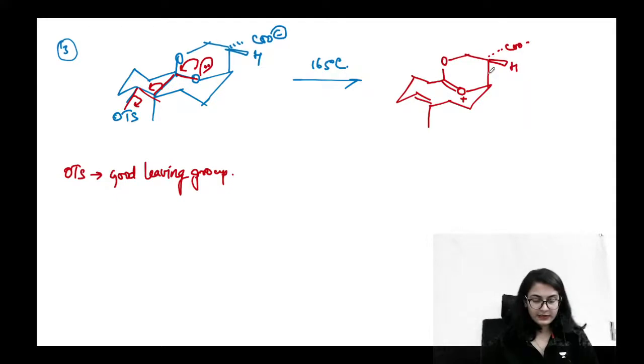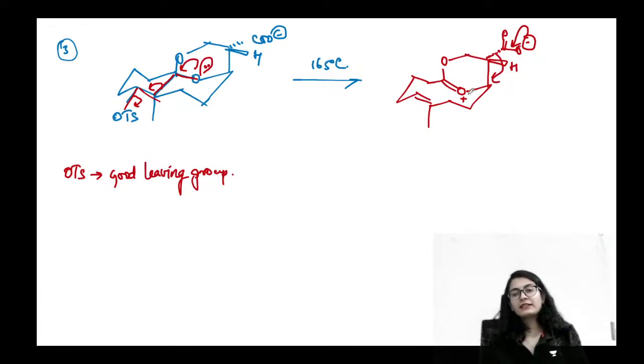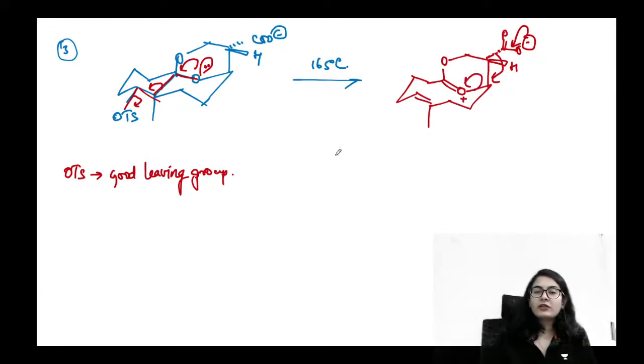All right, let's write it like this, COO minus. What will it do? The minus charge can fall back on the carbon and this carbon-carbon bond is going to break over here and then this double bond opens up on the oxygen.